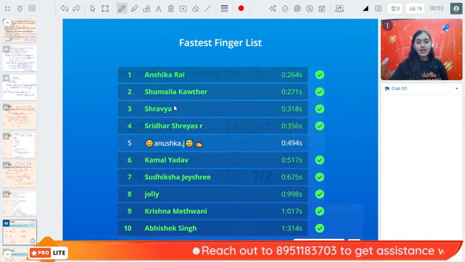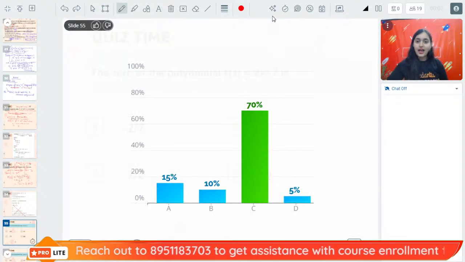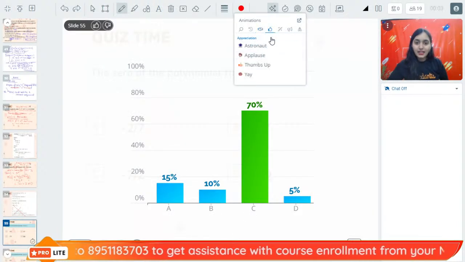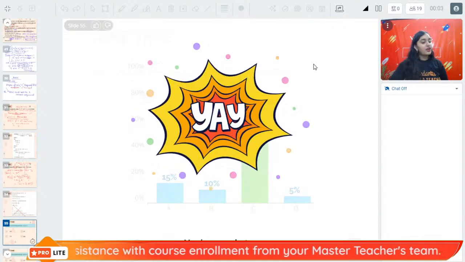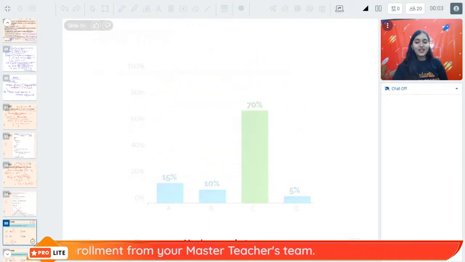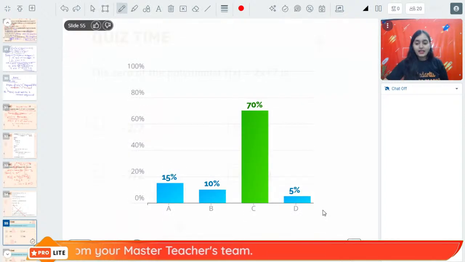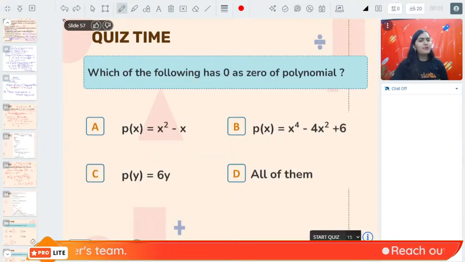Very good. Anshika, Shumaila, Shravya, Shridhar, Kamal, Sudiksha, Jolly, Krishna, and Abhishek. Absolutely right. And you guys. And the right answer is minus 7 upon 2. Simple, right?